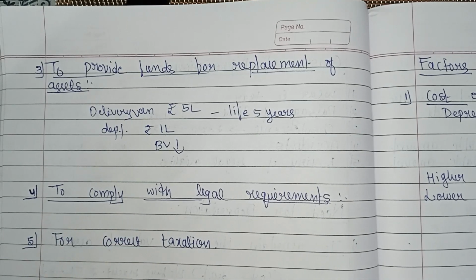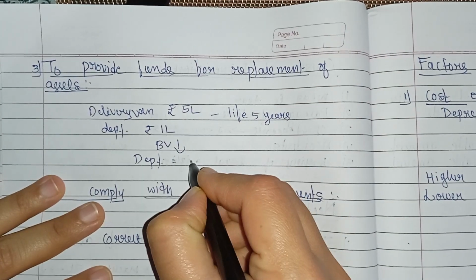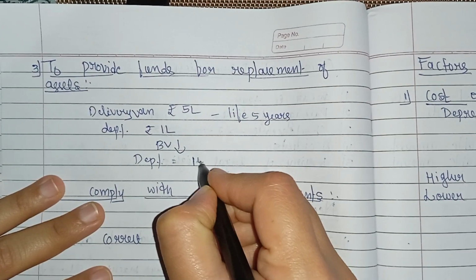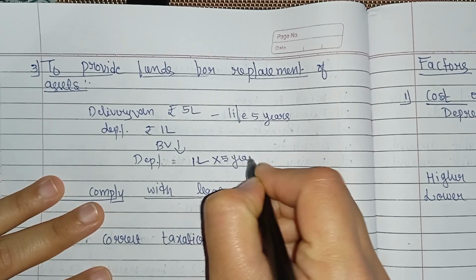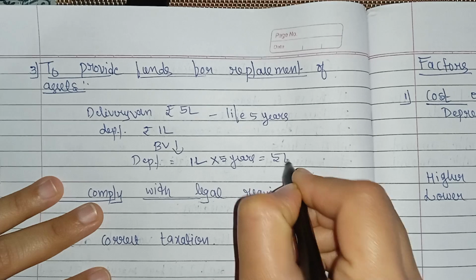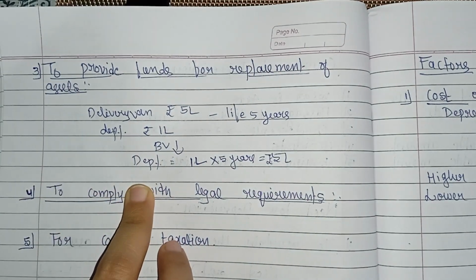So by the end of 5 years, how much depreciation is charged? That is 1 lakh into 5 years, right? That equals rupees 5 lakh. This is our total depreciation by the end of 5 years.